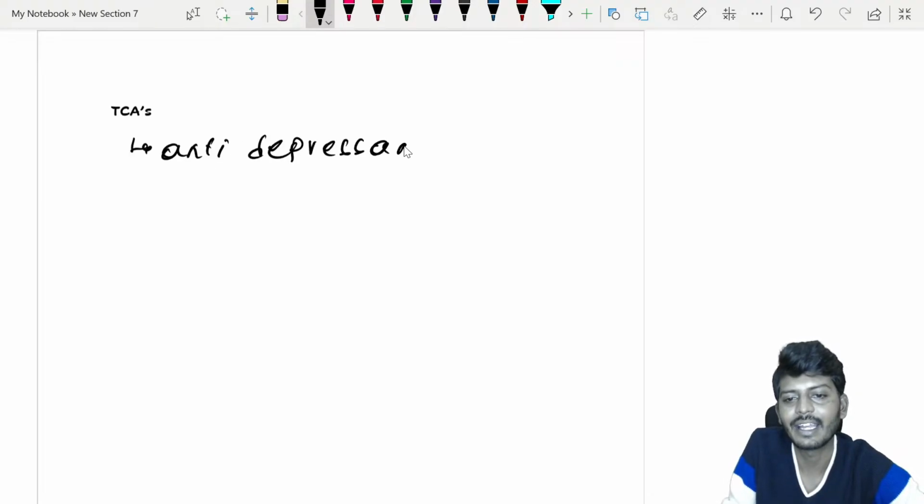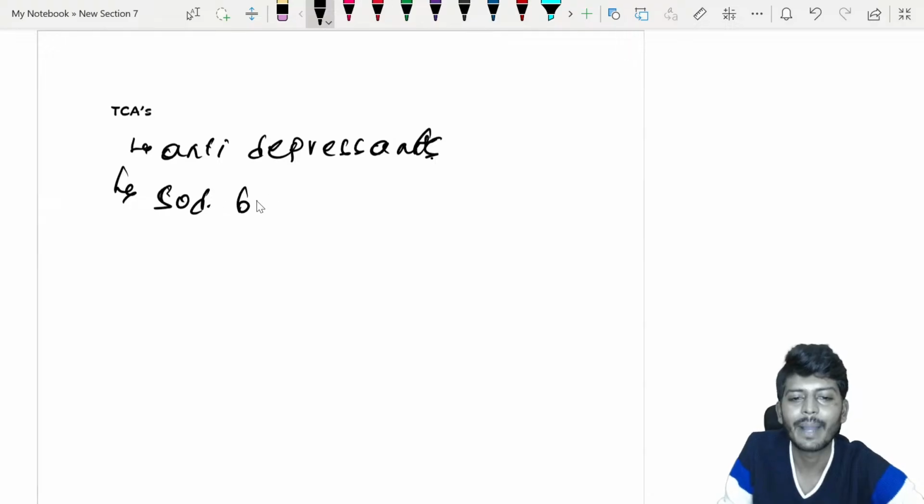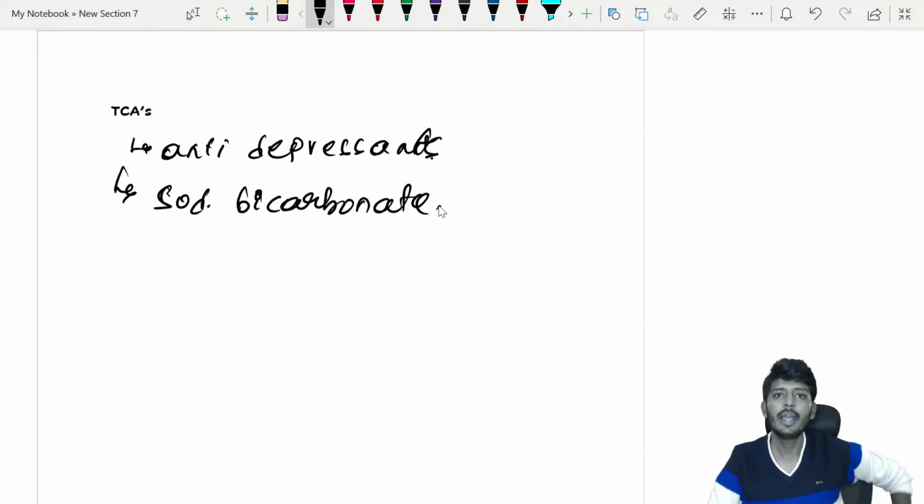Okay, tricyclic antidepressants. Basically, these are a type of acidic drug. The antidote we are going to use is sodium bicarbonate. Usually, we use sodium bicarbonate during the treatment of what? Tricyclic antidepressant overdose.